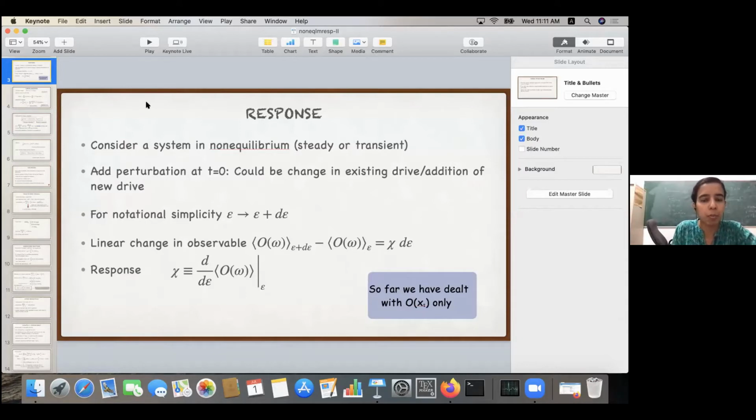Once we get to some explicit example, it will become clearer. Or if you remember from yesterday, in the random walk, we had these p and q unbalanced rates. So that was epsilon dependent. And the reference process was just p equal to q equal to 1, where there was no epsilon. If introducing a drive allows more trajectories, then of course this formalism will not work. So we are assuming that the path weights in the perturbed and unperturbed systems are absolutely continuous with respect to each other. If this is not true, then we'll run into trouble. We cannot apply this formalism directly.